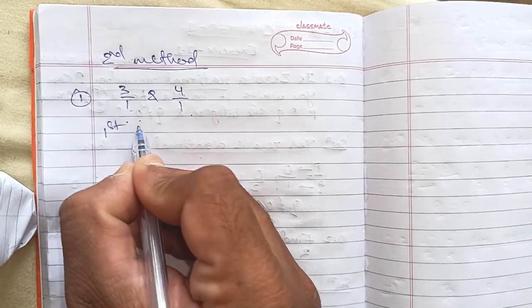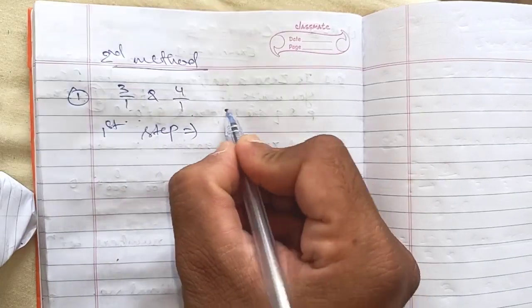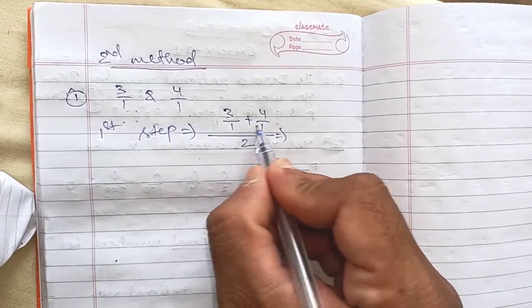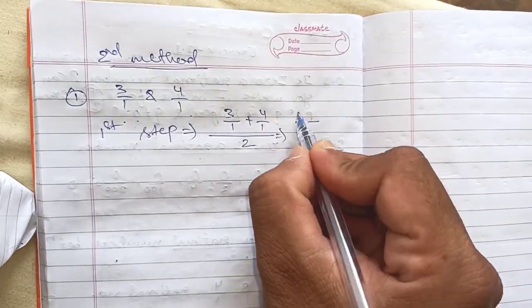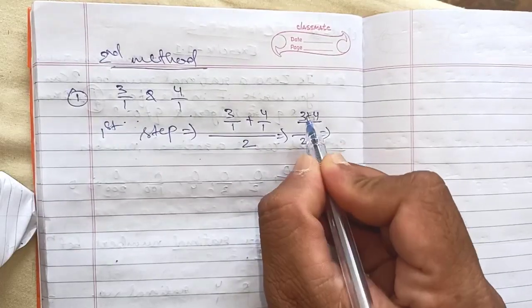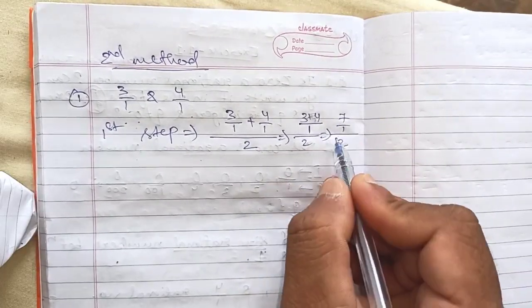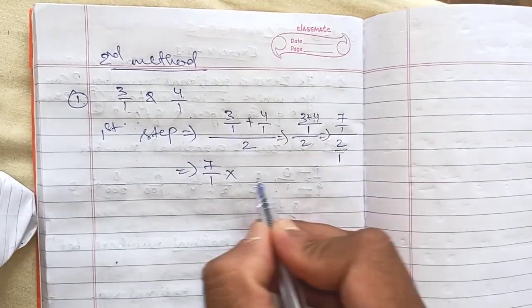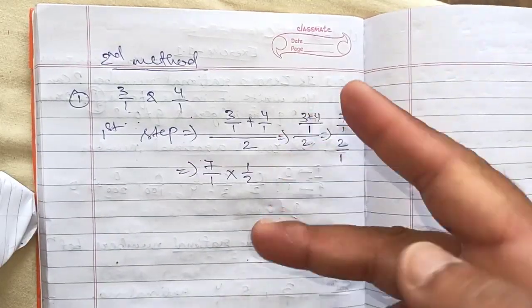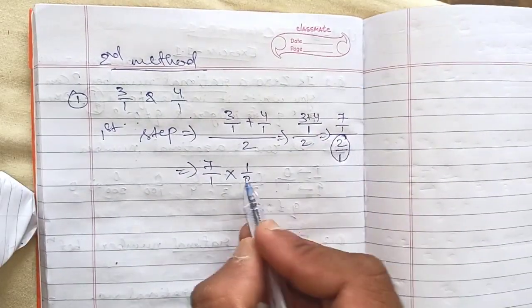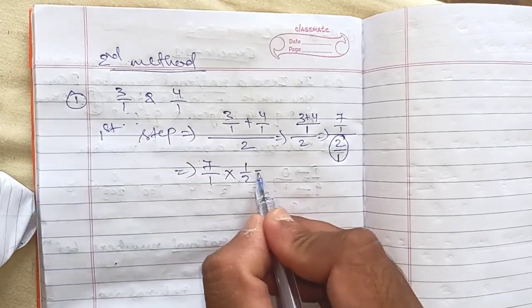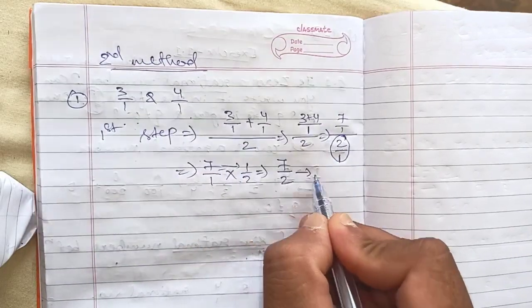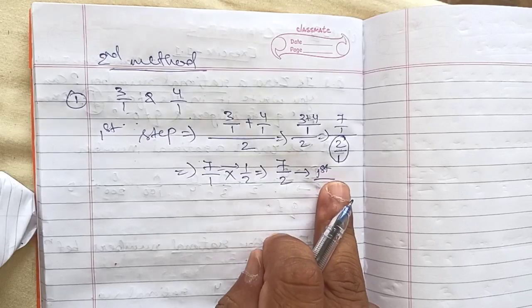Okay, first step 1, I will add both the rational numbers and divide them by 2. LCM is 1, so no need to worry about it. 3 plus 4 by 2. 3 plus 4 is 7 by 1 by 2. So this can be written as 7 by 1 into, there is no denominator, so you can write 1, and write this number in reverse order. 2 by 1 will become 1 by 2 when it comes in multiplication. 7 by 2. 7 ones are 7, 2 ones are 2. This is our first rational number. Okay, this is the first rational number we got.